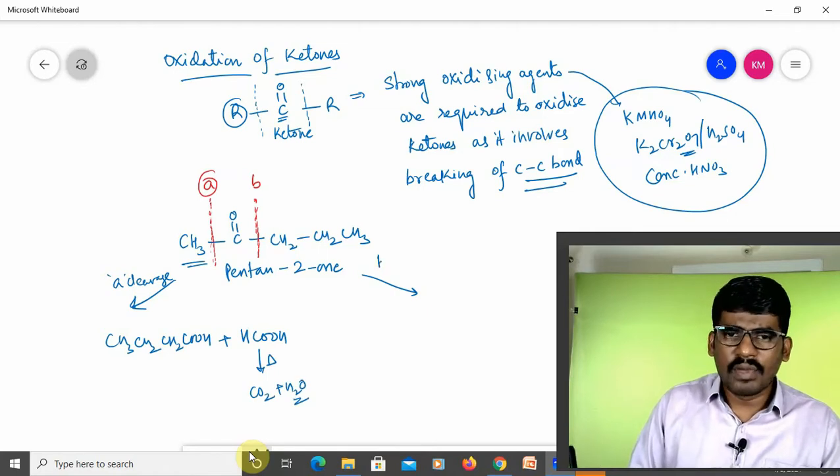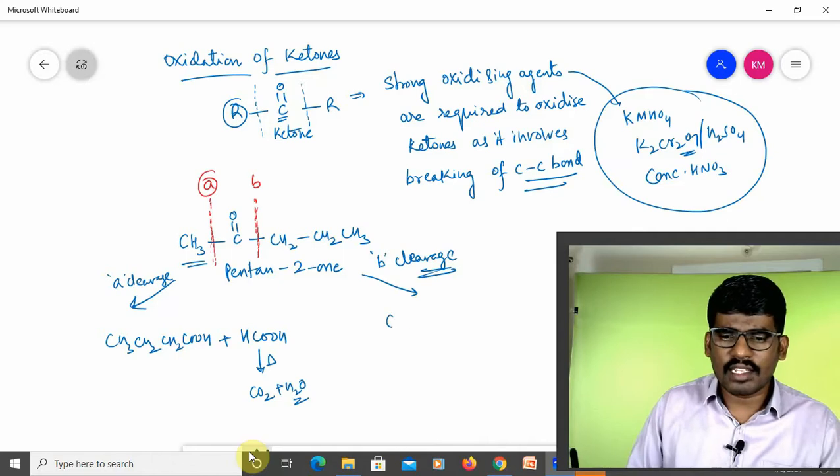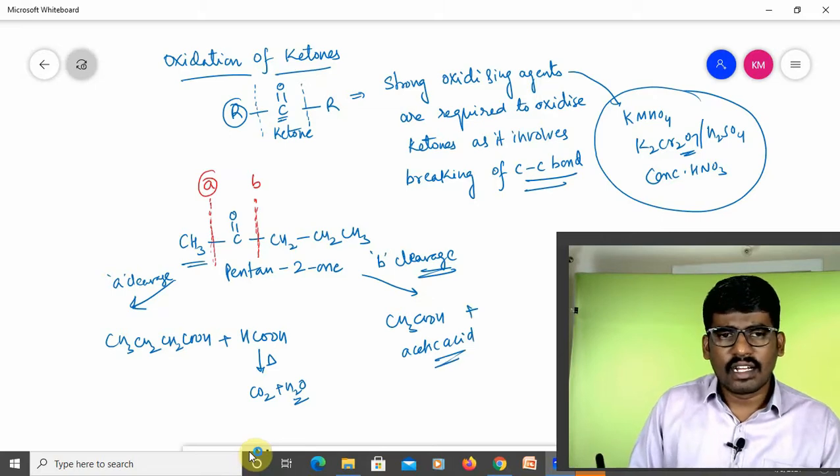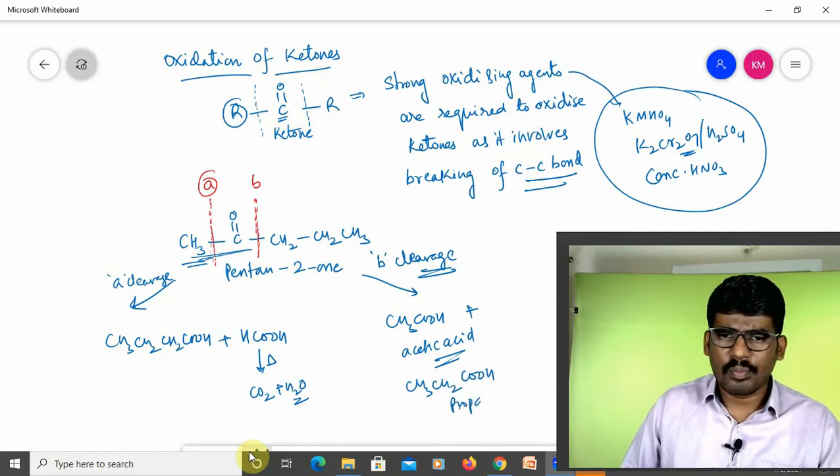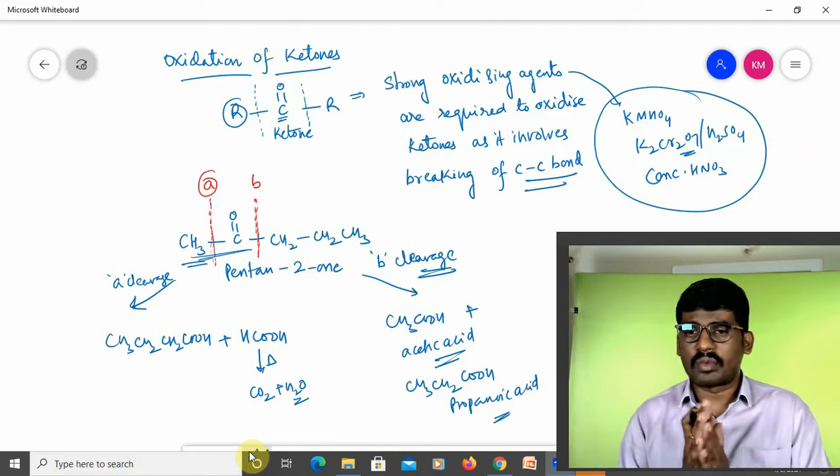And if I go for B cleavage, what will I be getting? B cleavage means this bond. On the other side, what are you getting? CH3COOH, acetic acid, plus, on the other side, CH3CH2COOH. This is called propanoic acid. Two sets of products we are going to get.